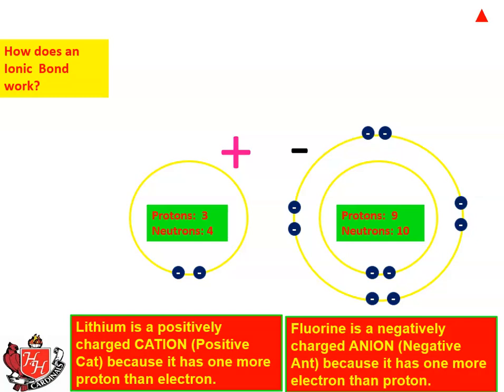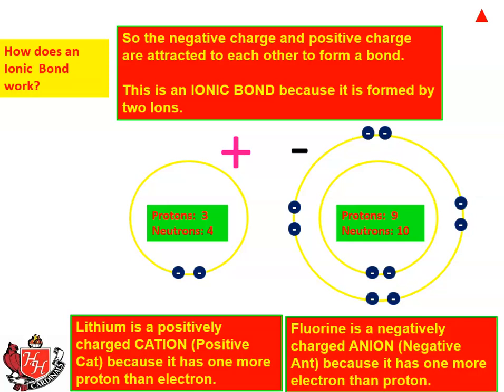So positive, negative, very first slide we had in this class, they attract each other, and that's called an ionic bond. So the negative charge and positive charge are attracted to each other to form a bond. This is an ionic bond because it is formed by 2 ions.